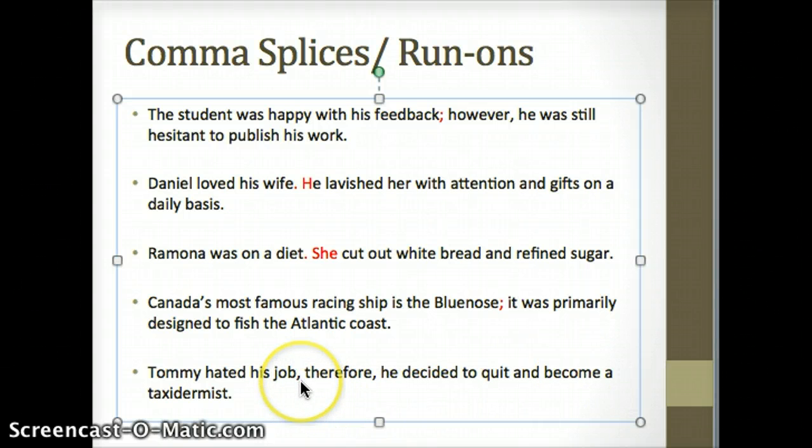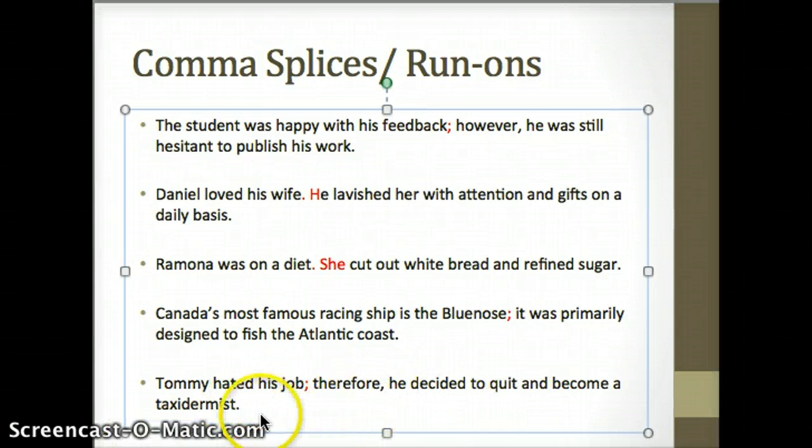Once again, you could put a semicolon to illustrate the connection between these two thoughts. We've revised this run-on by separating them with a semicolon, and you still have the transition word with a comma after it, which is another thing to think about. The semicolon is there to indicate that these two are interrelated.